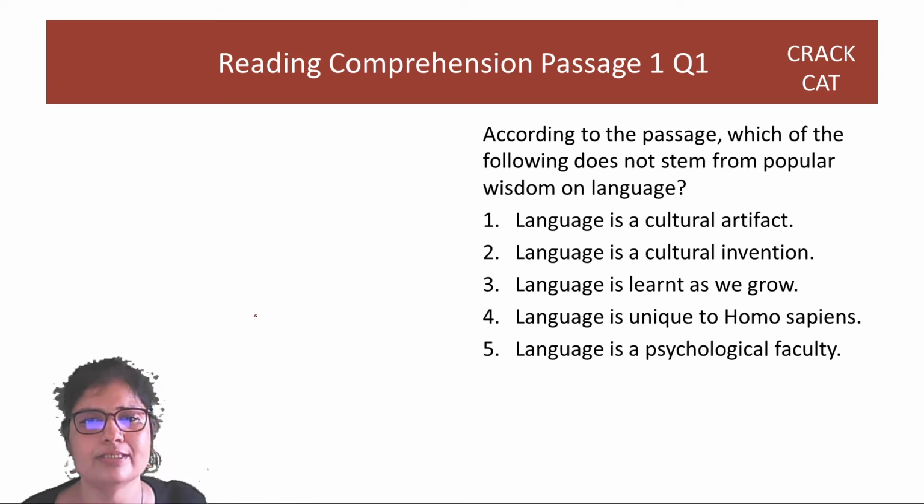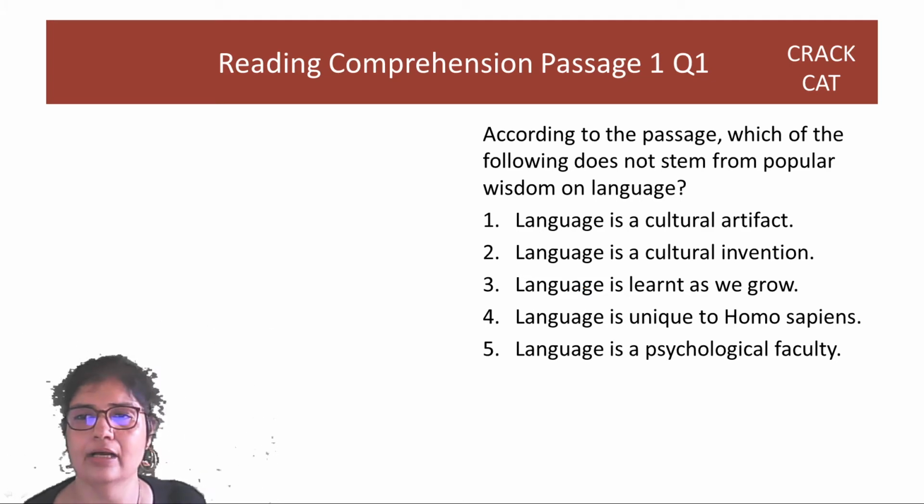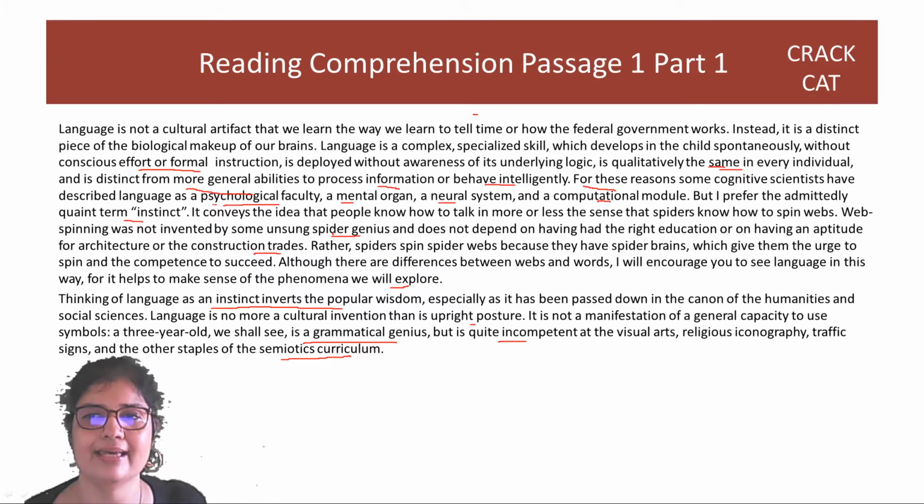So popular wisdom, in fact, says that language is a cultural artifact, right? It's a cultural invention. When we go against the popular wisdom, we are saying that language is a psychological faculty, mental organ, or instinct. Thinking of language as an instinct inverts the popular wisdom. This is what goes against popular wisdom.